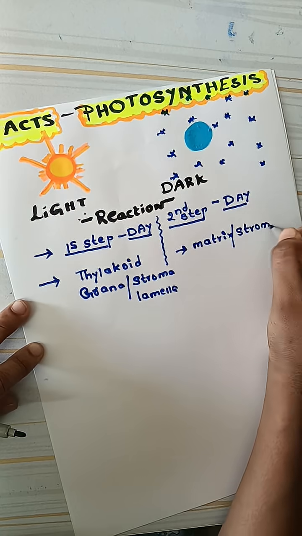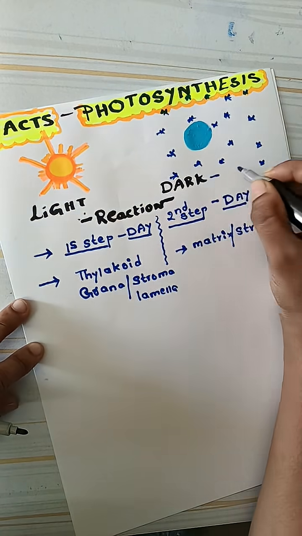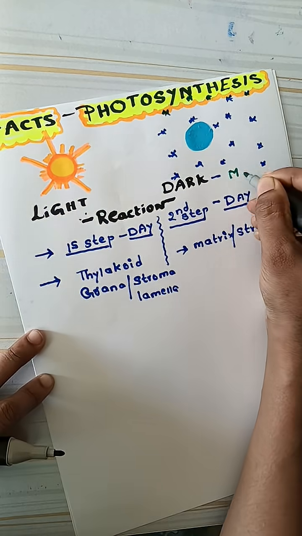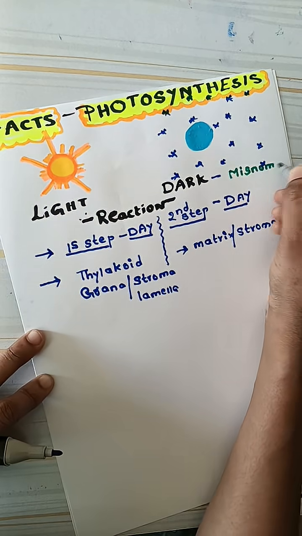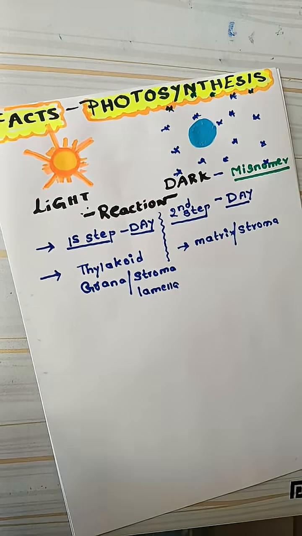Matrix or stroma. So that's why it is also taking place during the daytime, but the name suggests it as a dark. That's why people are calling the name misleading, and we are calling it a misnomer, misguiding you as if it is going to take place during the nighttime.